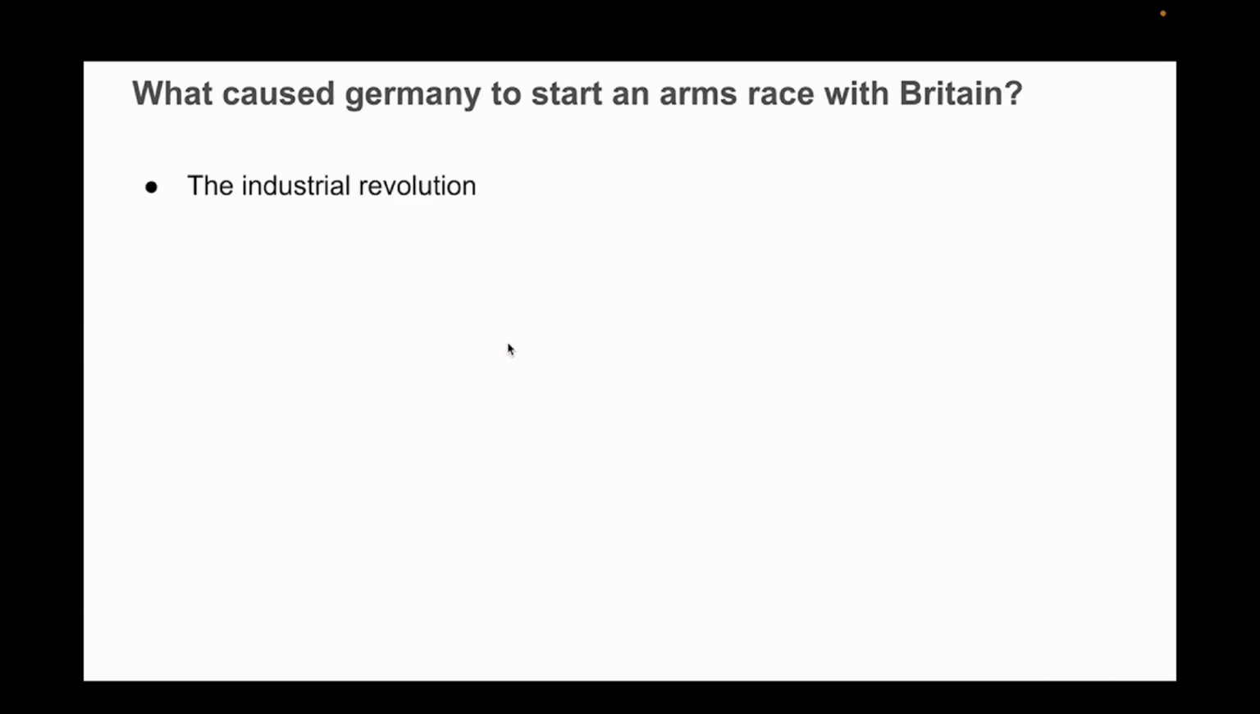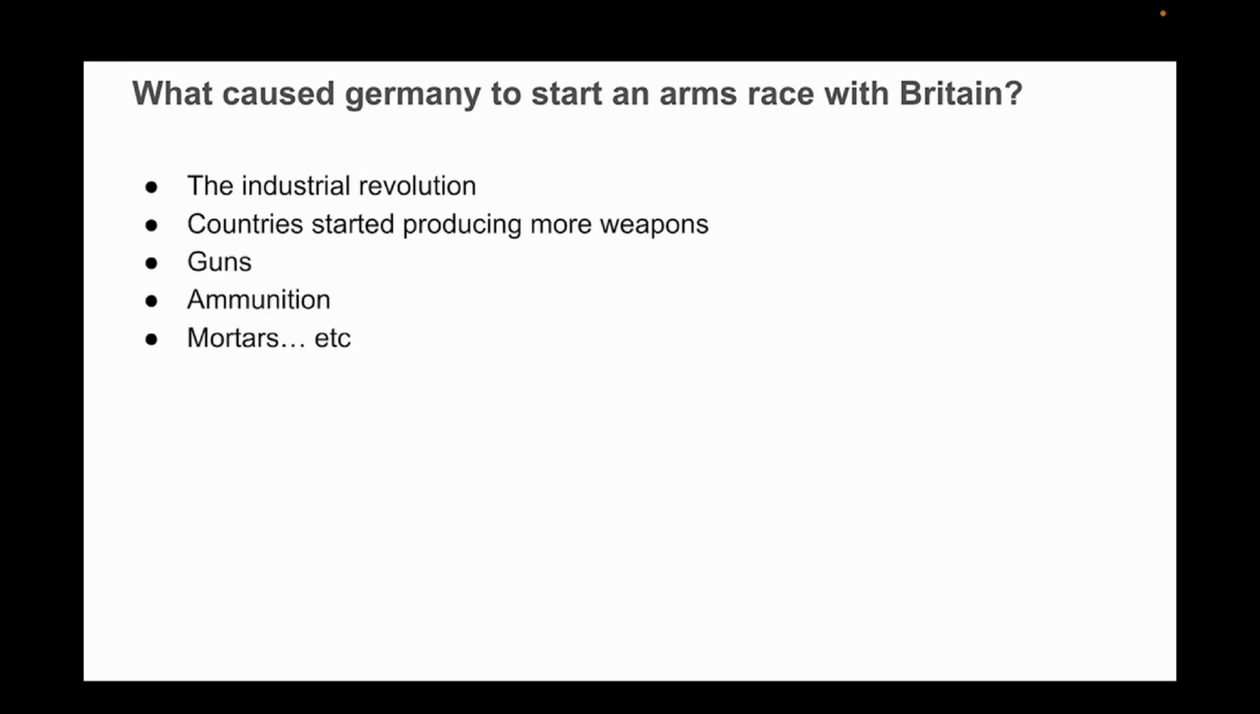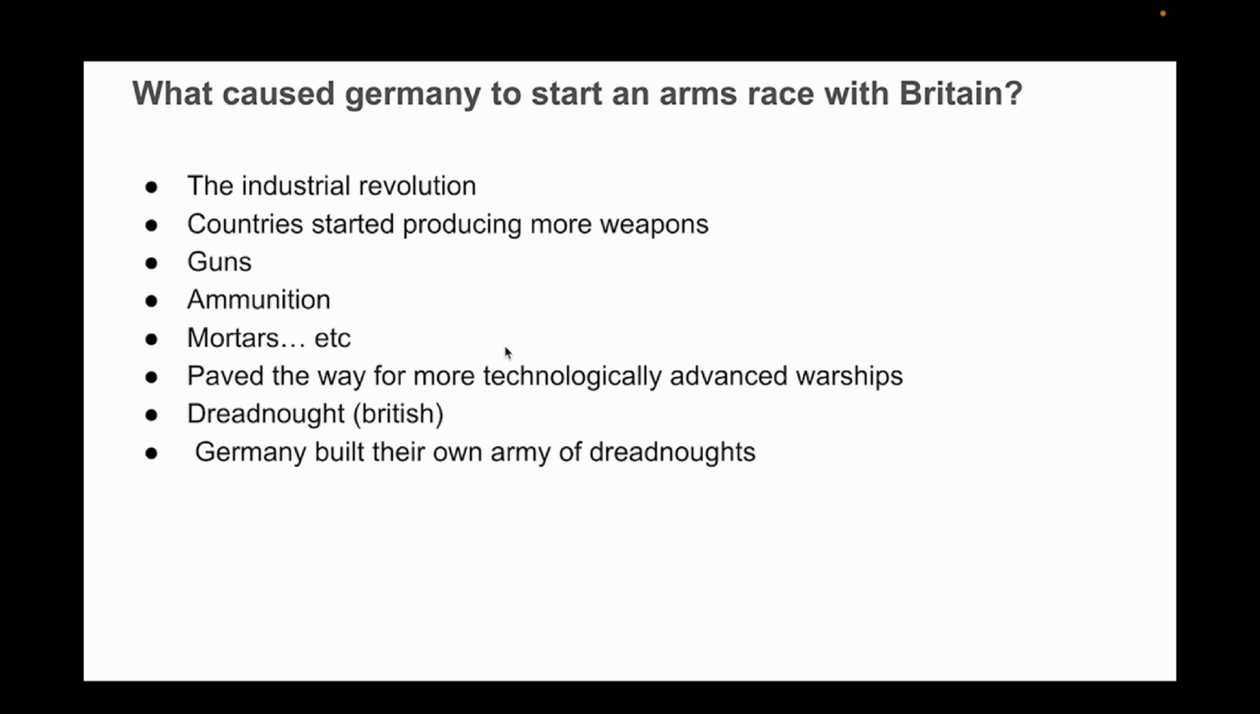When the Industrial Revolution started, countries produced many more new types of weapons. Some examples of these weapons include guns, ammunition, mortars, and others. The Industrial Revolution also paved the way for more technologically advanced warships, the most notable one being the dreadnought introduced by the British. This was especially important for them as they were the biggest naval power back then. Britain decided to add the dreadnoughts to their Royal Navy. When Germany witnessed this, they wasted no time in building their own fleet of dreadnoughts. By 1914, Germany had 13 dreadnoughts while Britain had 19 dreadnoughts.